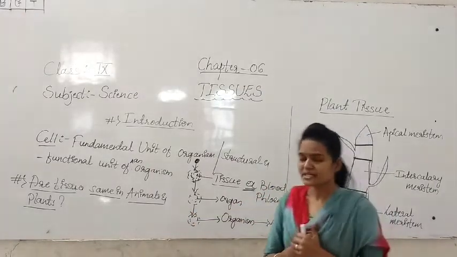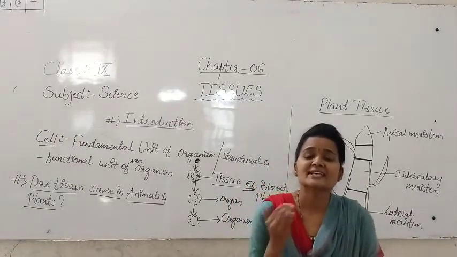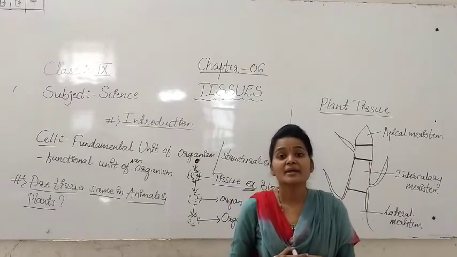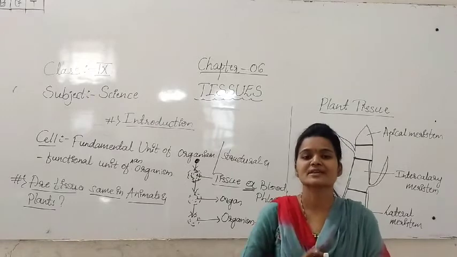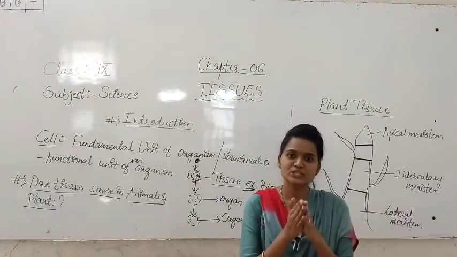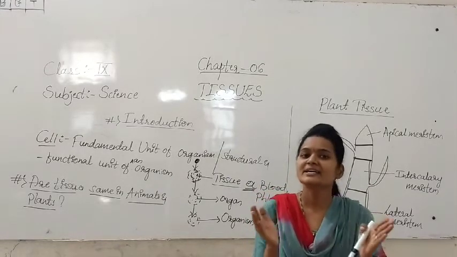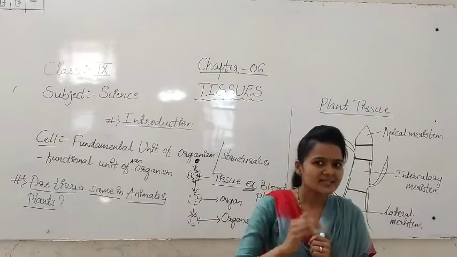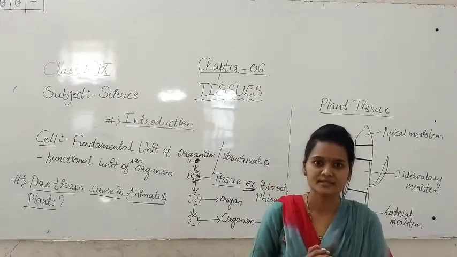See students, tissue will be classified again based on structure and function, whether it is a plant or an animal. We know that plants are growing, but only for certain reasons.